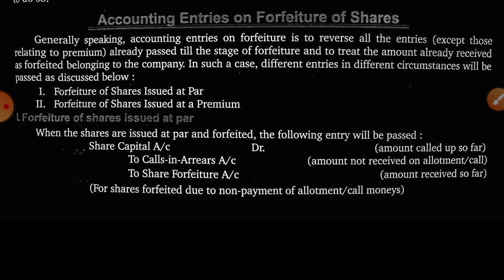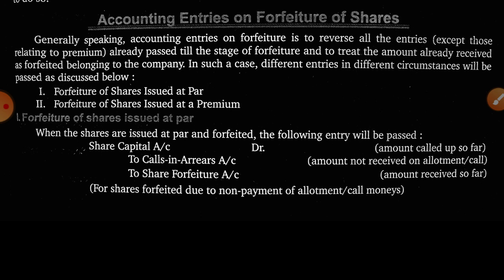After that letter, within 14 days, if the shareholder, that means X, does not pay the amount or give any information to the company regarding the payment, then the company has the right to forfeit the share. That means after the forfeiture of share, X will no longer be called a shareholder of the company. I hope this forfeiture of share is clear to you.